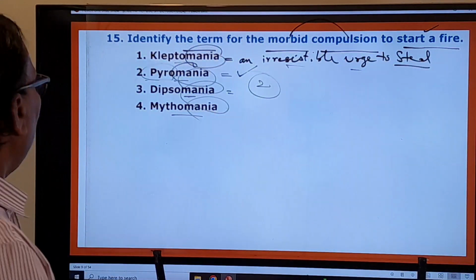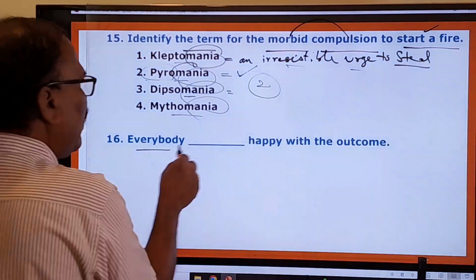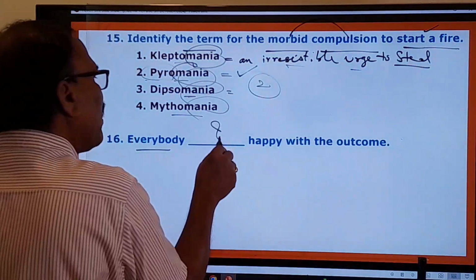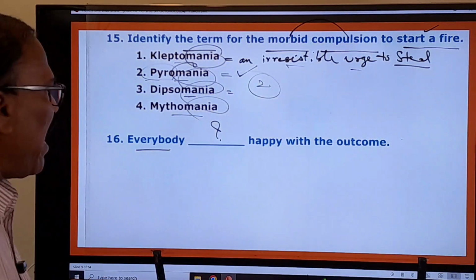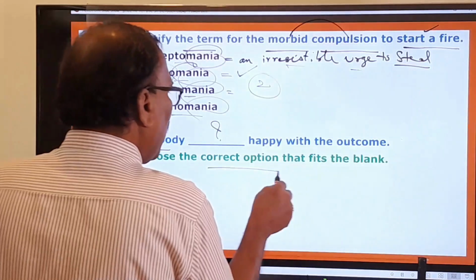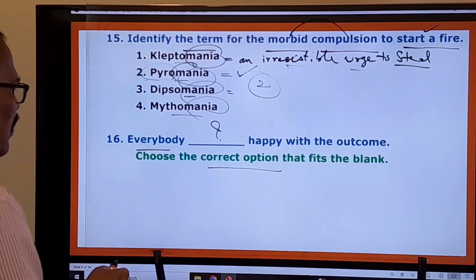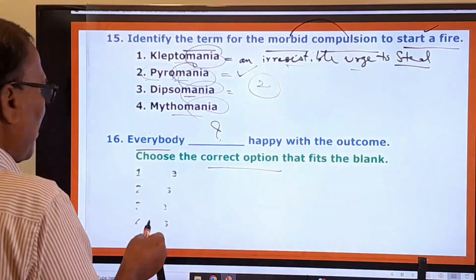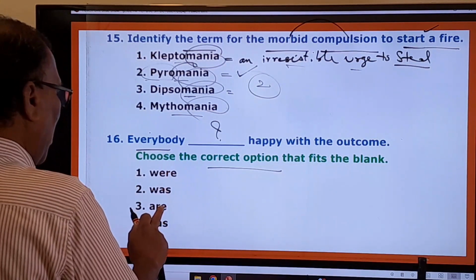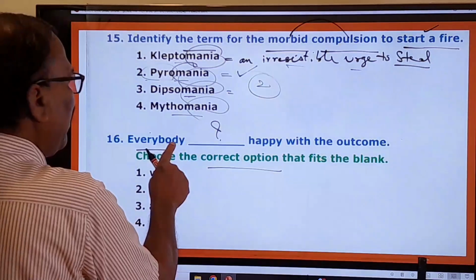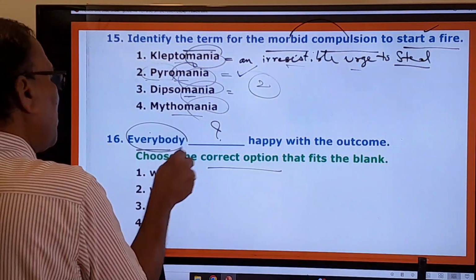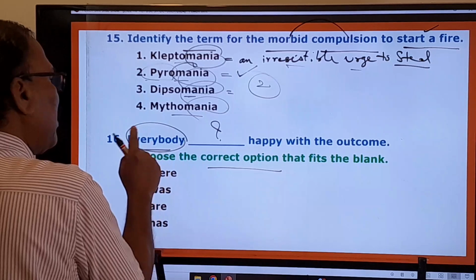Now we move on to the next question. Everybody dash happy with the outcome. Some blank is given here. What is to be used in this blank? Here you pay attention to the correct option that fits the blank. What are the options given here? Were, was, are, has. So here, if you want to choose the right one, you must look at the subject.